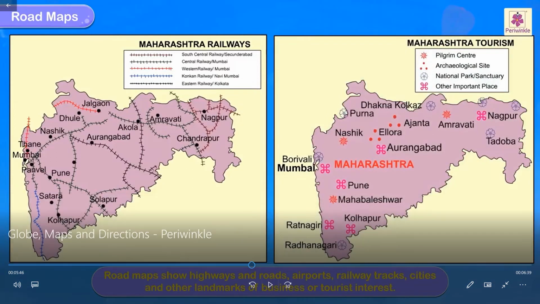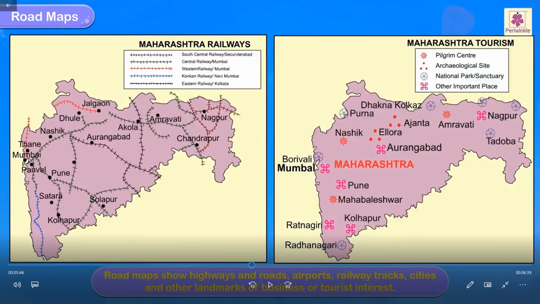Maharashtra tourism: they represented using various symbols like pilgrim center, archaeological site, national park, sanctuary; they used a flower symbol, and for other important places they used another symbol. So for various things they use different symbols.